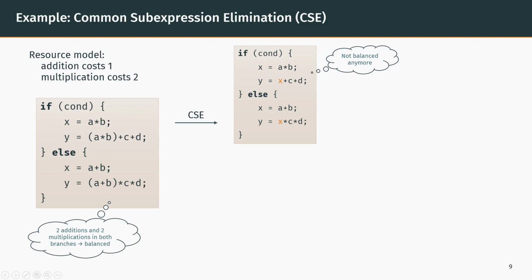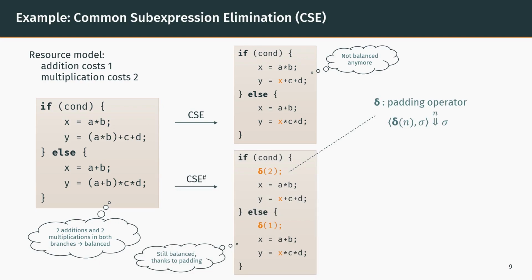Our approach to adapt an existing transformation into one that preserves the CR policy takes 2 steps. First, we adapt the implementation of CSE into T-sharp, which is identical but compensates any modification by introducing padding. Here, we introduce padding in both branches, denoted by a delta operator that consumes an arbitrary amount of resources. T-sharp then preserves the resource consumption.